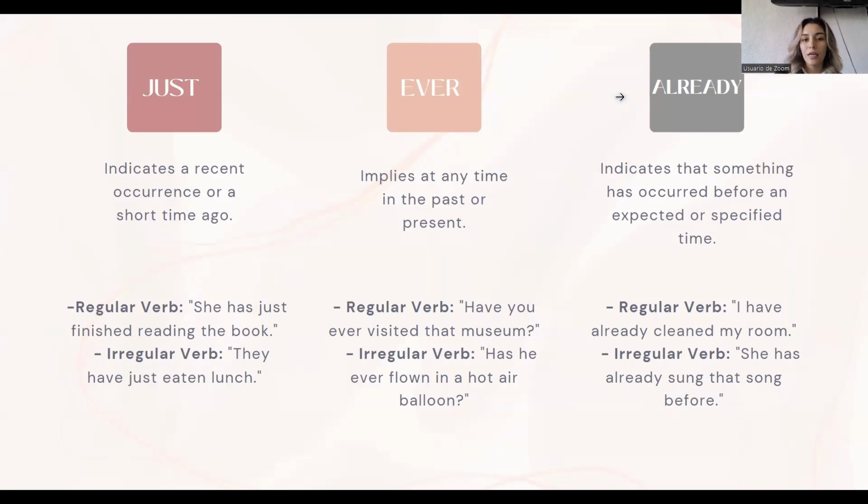Then we have ever, that implies at any time in the past or the present. With a regular verb, the example is have you ever visited that museum? And with an irregular verb, has he ever flown in a hot air balloon? And lastly, we have already, that indicates that something has occurred before an expected or a specific time. With a regular verb, the example is I have already cleaned my room. And with an irregular verb, she has already sung that song before.